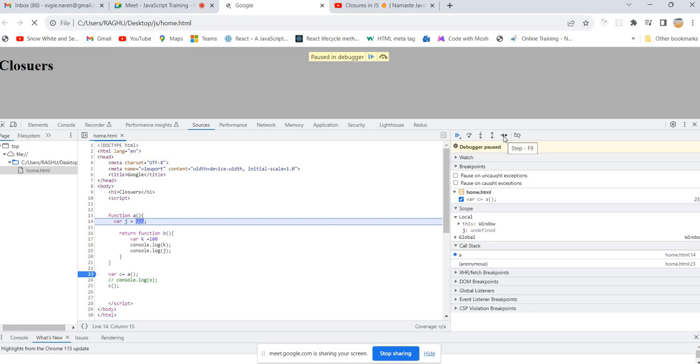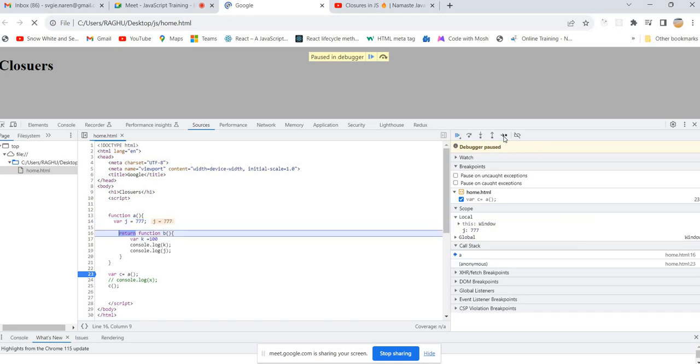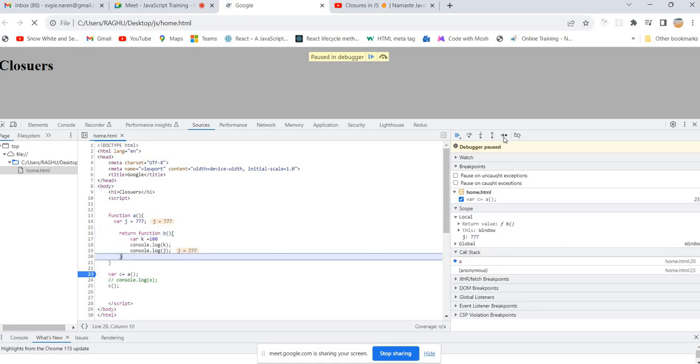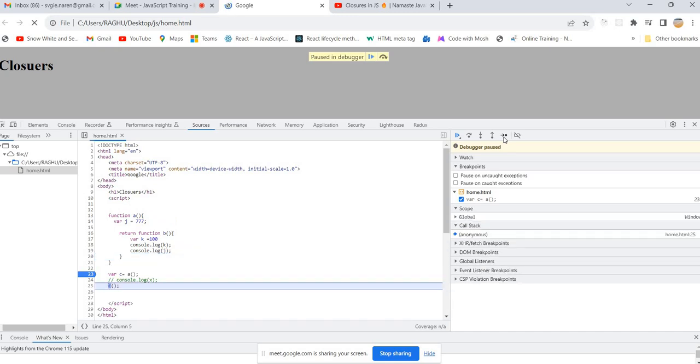Now just execute. Return function is there, right? Whenever you are returning the function, it will return the whole function on the fly. So once we have returned that, the execution context of A is already gone. So still, so far, we didn't see a closure.